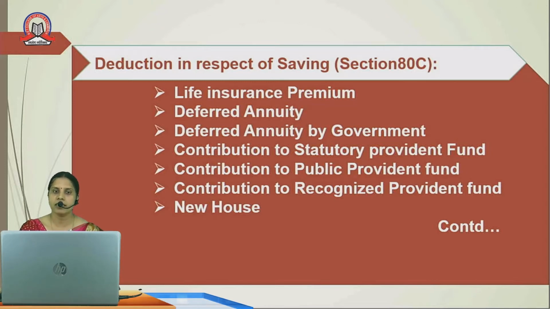Suppose there is some scheme issued by the government and the individual has invested in this deferred annuity which is not refundable before the maturity, that is also allowed for deduction.